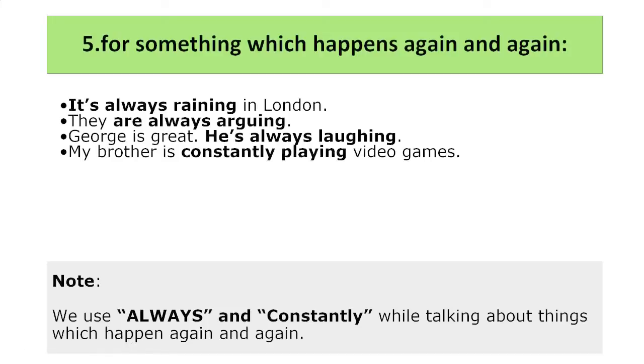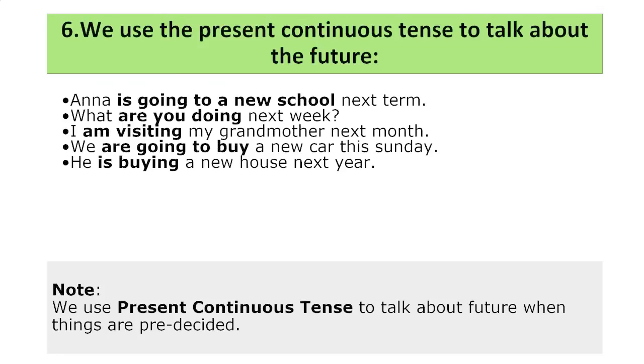They are always arguing. George is great. He's always laughing. He's a nice man. My brother is constantly playing video games. So you can use present continuous tense to talk about something which happens again and again, and you should use always or constantly. Then we have the sixth option. We use the present continuous tense to talk about the future. Guys, this is very important. I think we all should know it.